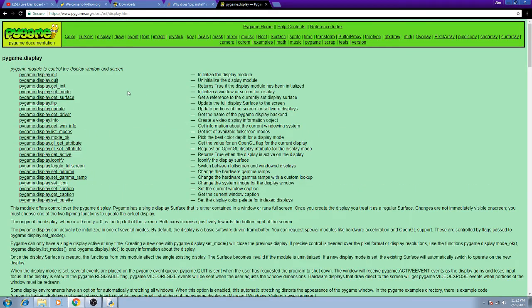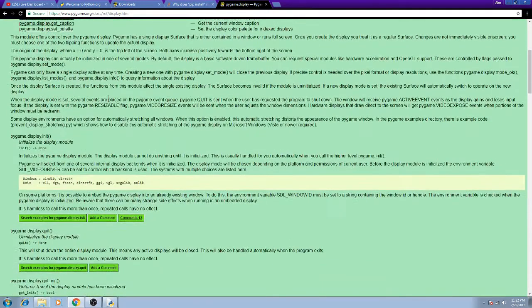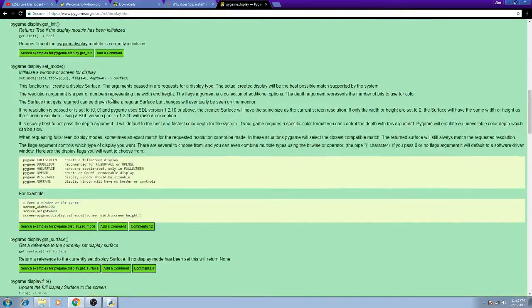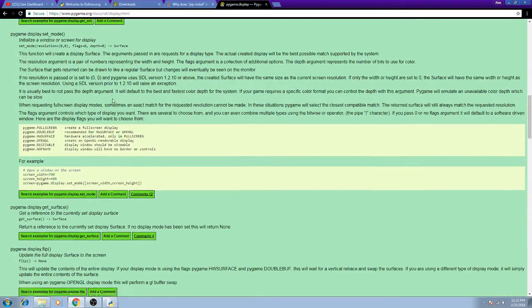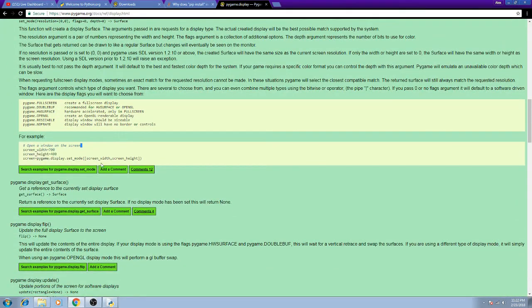Display, here we go. Alright, so this example right here opens a window on the screen, which is exactly what we want.